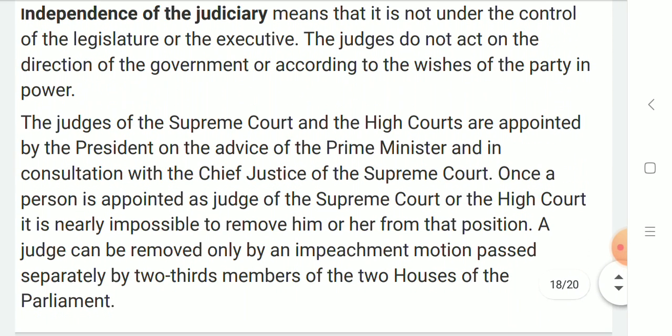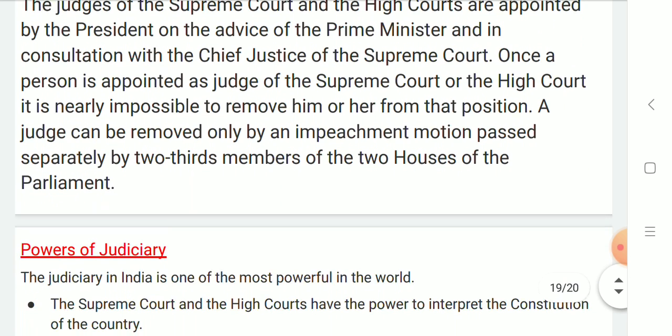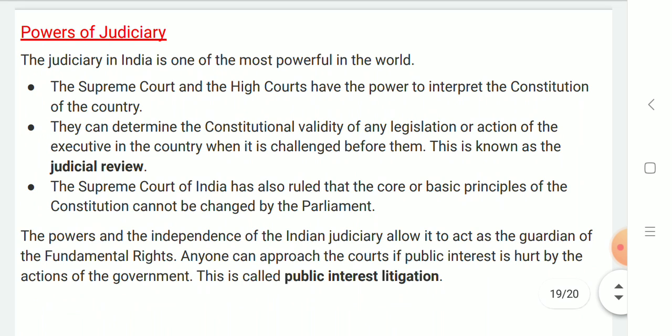Independence of the judiciary means that it is not under the control of the legislature or the executive. The judges do not act on the direction of the government or according to the wishes of the party. The judges of Supreme Court and the High Court are appointed by the President on the advice of Prime Minister and in consultation with Chief Justice of the Supreme Court. Once a person is appointed as Judge of Supreme Court or the High Court, it is nearly impossible to remove him or her from the position. A judge can be removed only by an impeachment motion passed separately by two-thirds members of the two houses of Parliament.